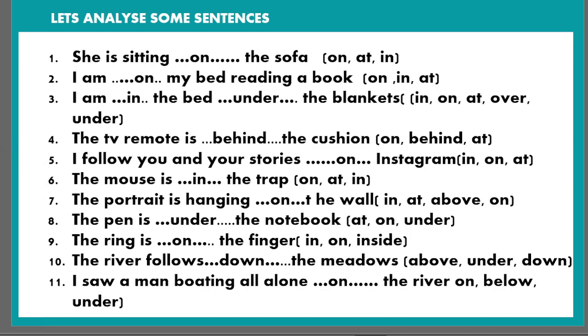Alright, so that's how we use or write prepositions of place in a sentence. I hope that you are now clear with the uses of prepositions of place.